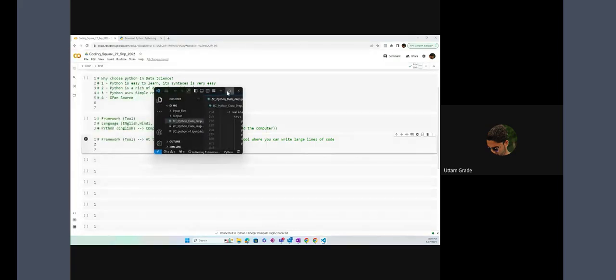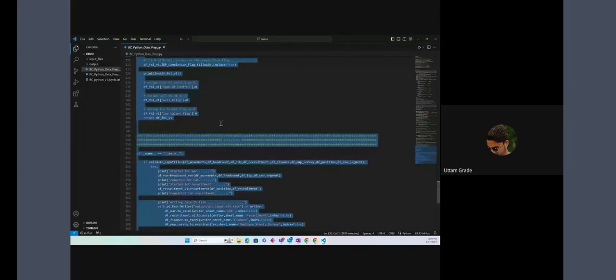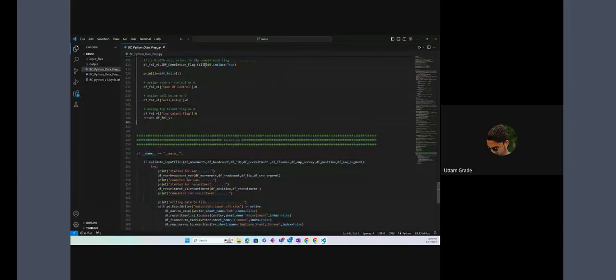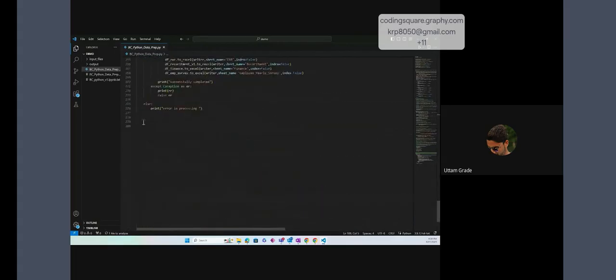Okay, see this. So this is one of the frameworks, guys. Again, as I mentioned, a framework is nothing but a tool. So this is my tool, VS Code, Visual Studio, where you can write large lines of code. Can you see this over here? How many lines of code I have written? Around 280 lines of code.